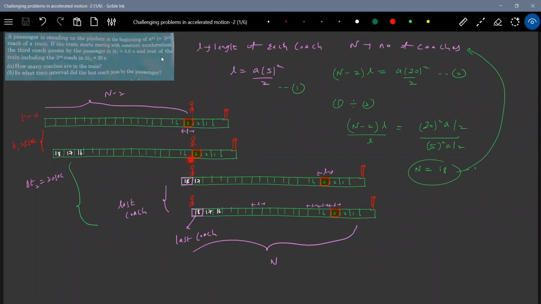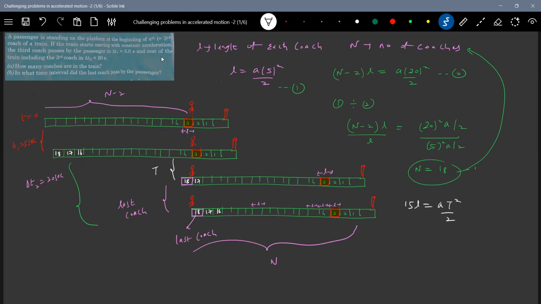So how many coaches will pass? If you start counting from here, 4, 5, 6, 7, 8, 9, 10, 11, 12, 13, 14, 15, 16, 17, 18. Calculate. So how much you'll get? 15 coaches. 15L is half a T naught square. We'll call this as T. So this will become 15L equals A T square by 2.